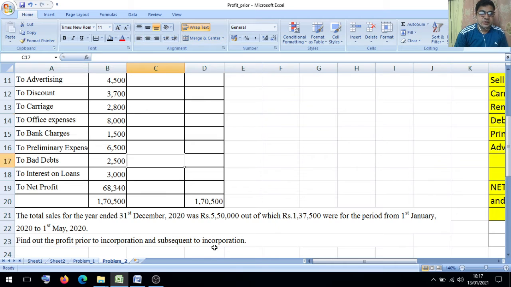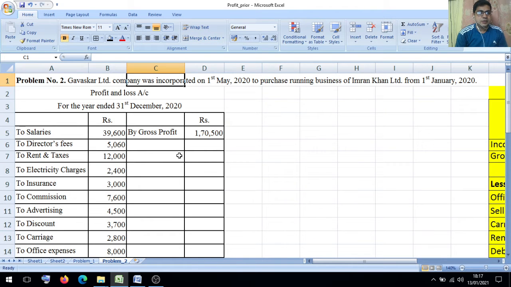Now friends, in our problem they have provided Gavaskar Limited, incorporated on 1st May 2020, which purchased the running business on 1st January 2020, and the year end is 31st December 2020.